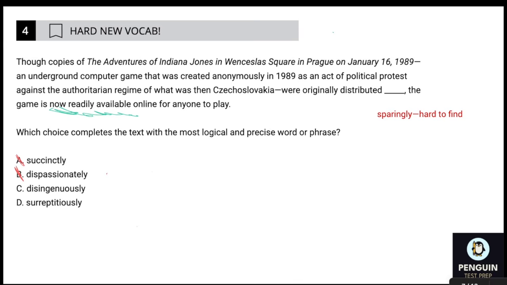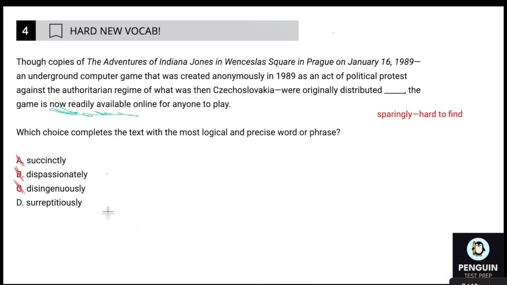Disingenuously. This is another one that you could kind of piece together if you didn't know it, because again, we have dis and then genuine. So disingenuously in this case means in a way that is not real, not authentic, not honest, and that does not match either. And then surreptitiously, by process of elimination, should work for us.